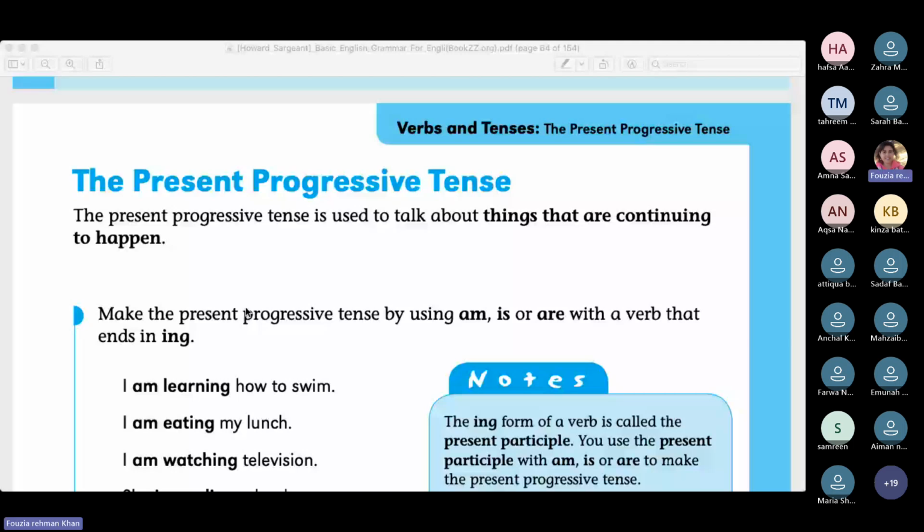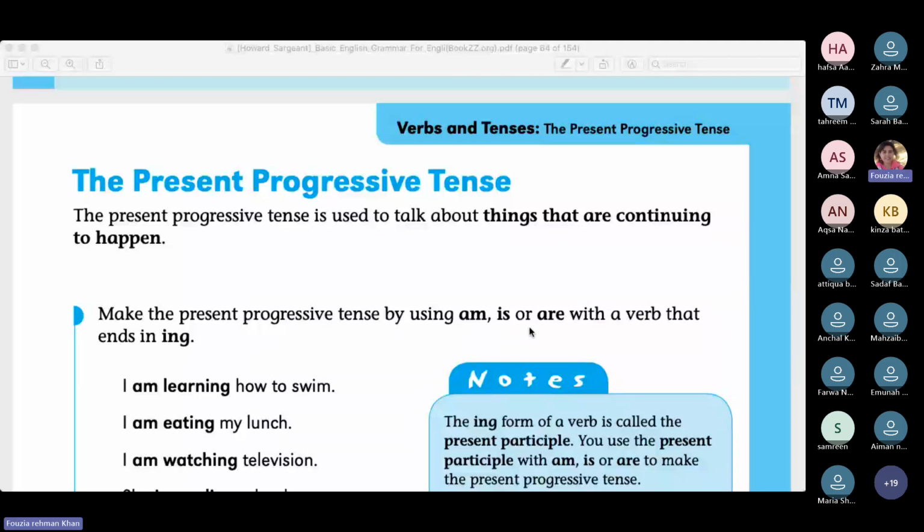Now, while we are saying that -ing is used in the progressive tense, that is, -ing is used with the verb, right? And this -ing verb is used with am, is, are. Okay.